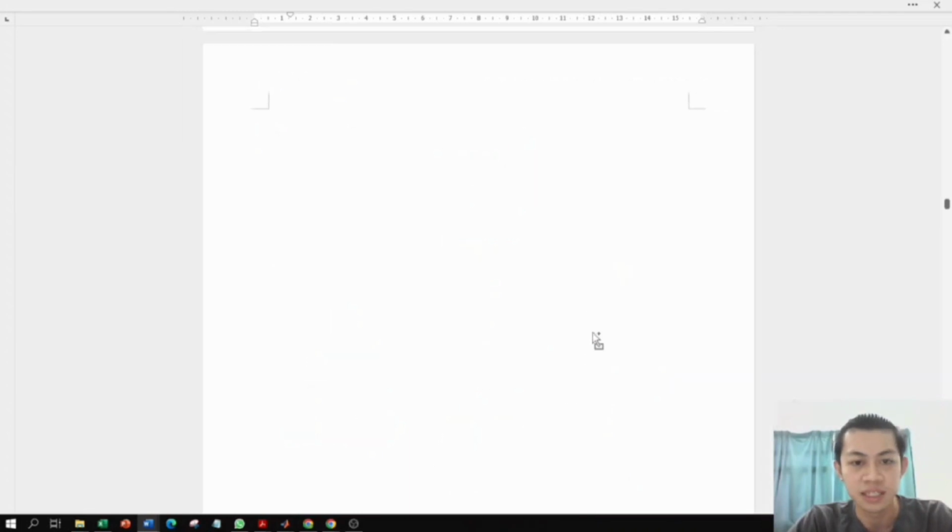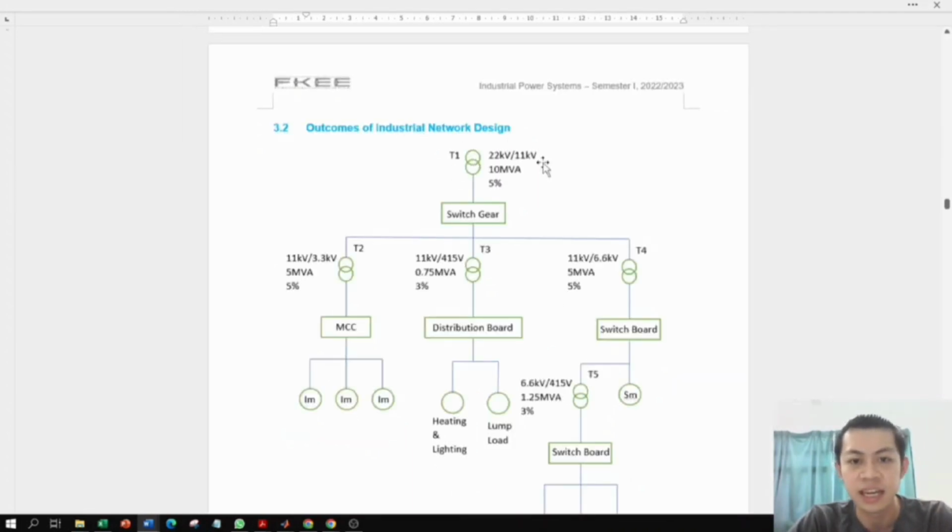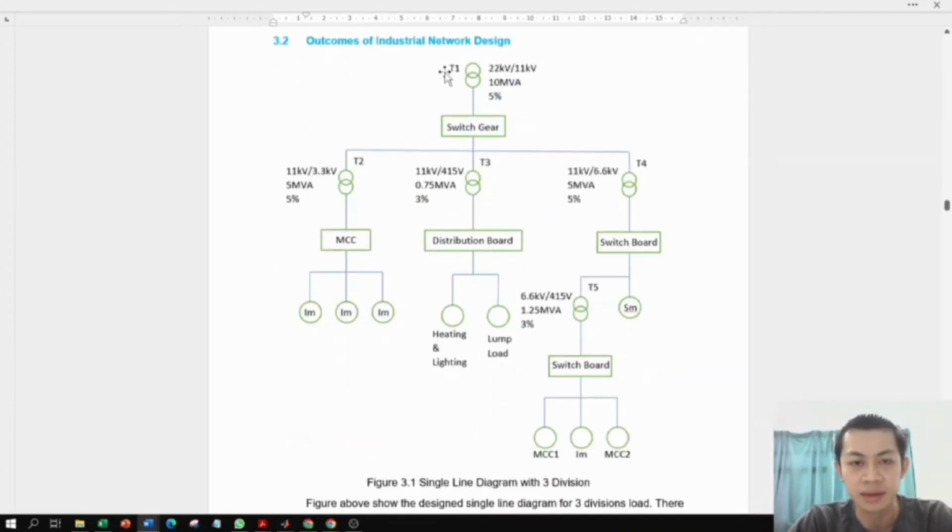Next, for the single line diagram, which is also the industrial network design, you can see we have T1, which is the main distribution transformer, to step down the voltage level to 11 kV, and the switchgear is used to distribute the supply to each division. Each transformer has a different rating, as we can see here. MCC, distribution board, and switchboard are used to control and distribute the supply to each load.